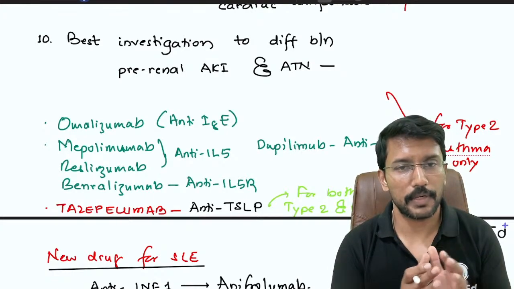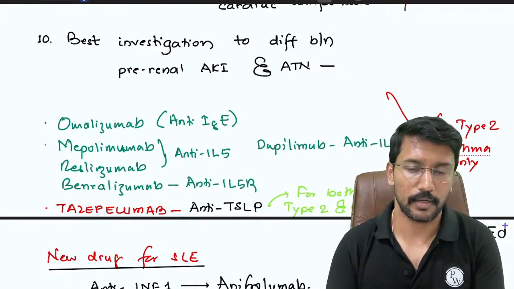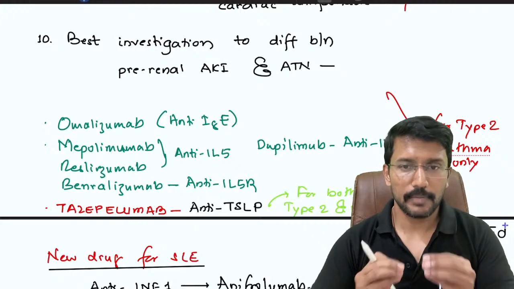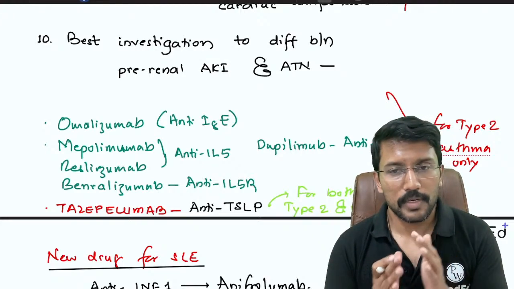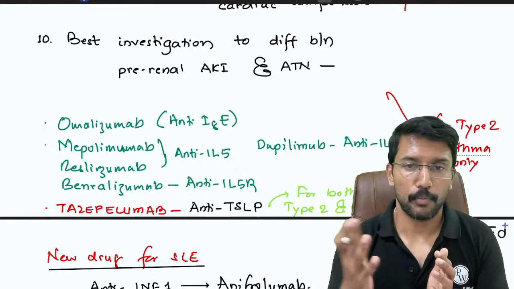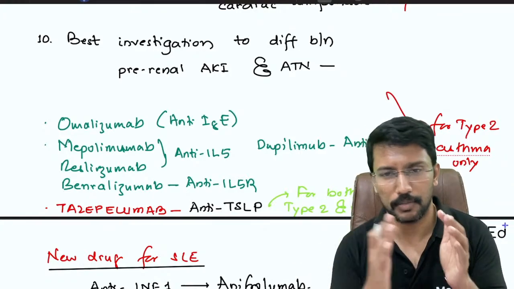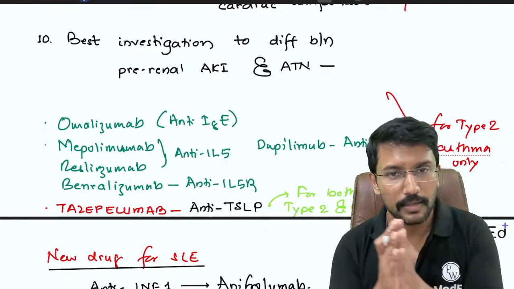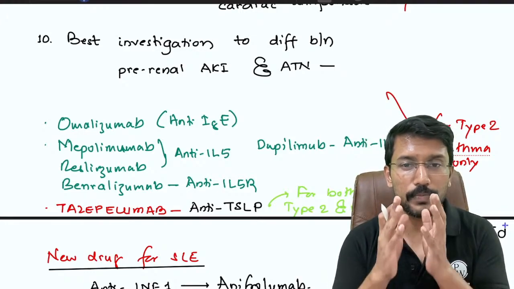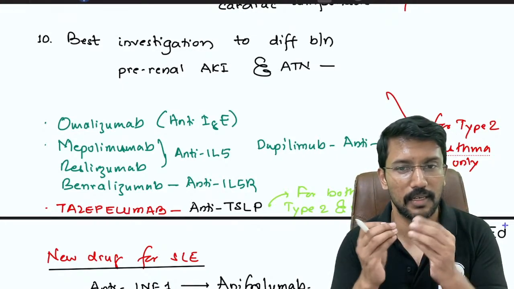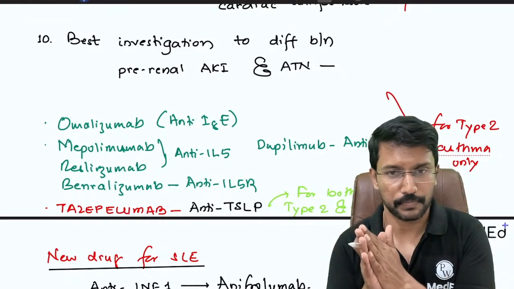Best investigation to differentiate between pre-renal AKI and acute tubular necrosis. The basic point is, what is the most common reason for pre-renal AKI? Kidney hypoperfusion. Sufficient blood is not coming to the kidney, so the kidneys are not able to do the filtration process. In acute tubular necrosis, the renal tubules, that is PCT, DCT, collecting ducts, are damaged.